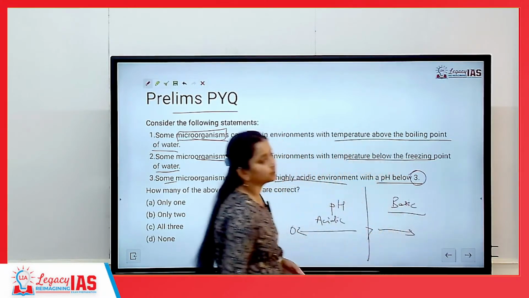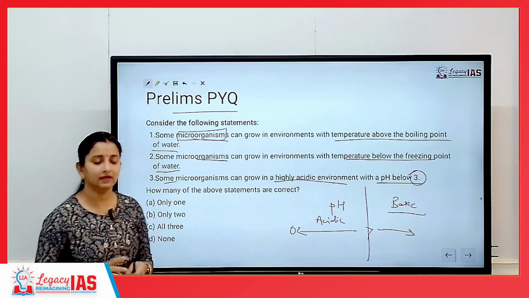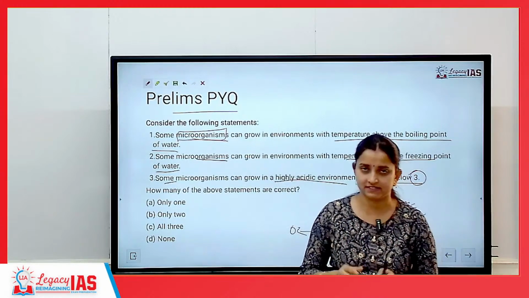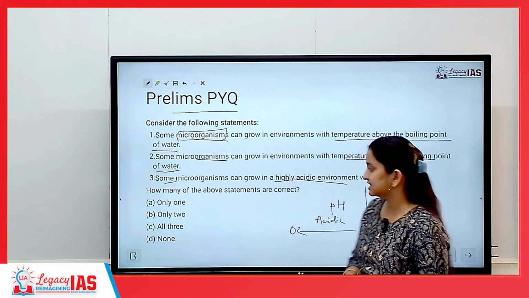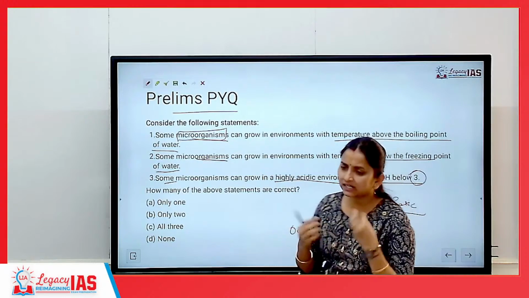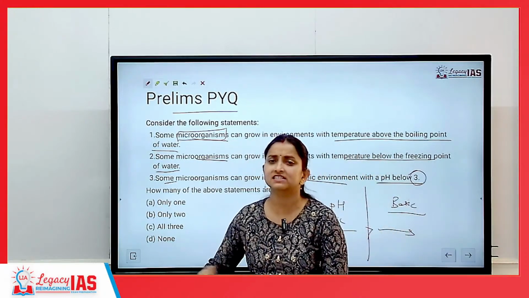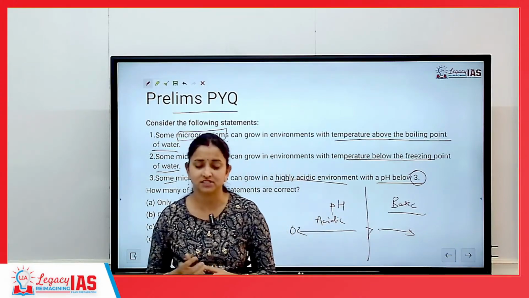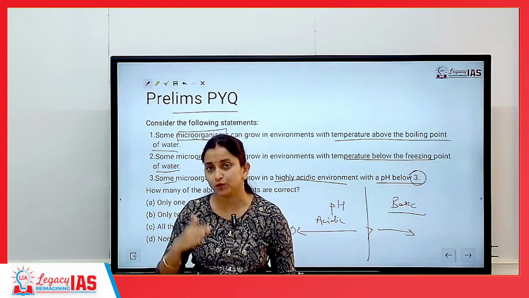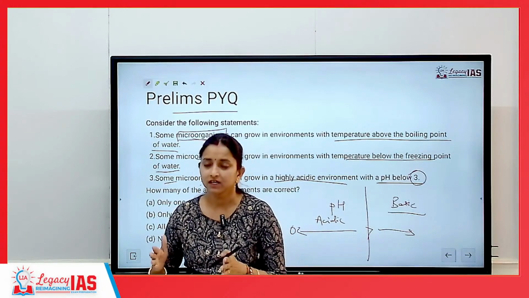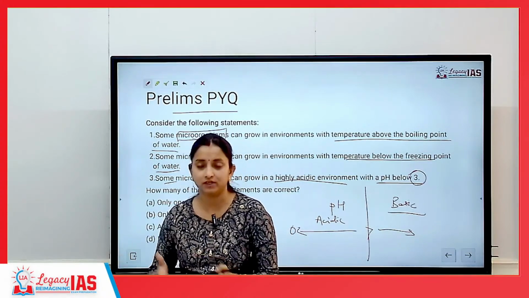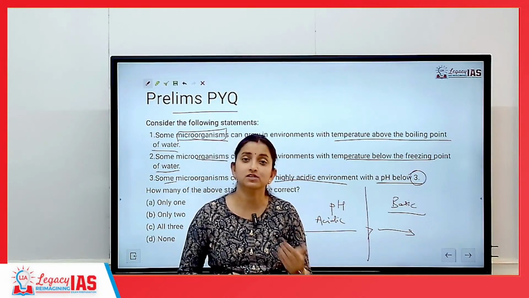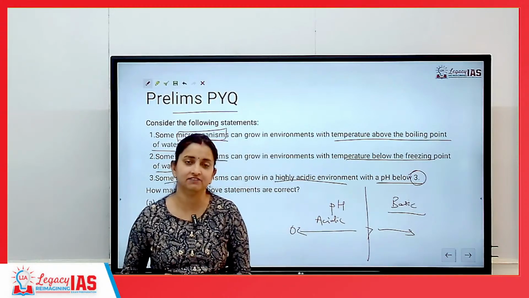With respect to acidic environment, the usual understanding is that microorganisms do not survive in it. For example, acids are used for cleaning toilets and kitchen slabs. We make use of acids to ensure that all the pathogens on the toilets, kitchen slab or floor are cleaned, because usually in an acidic environment microorganisms do not survive.